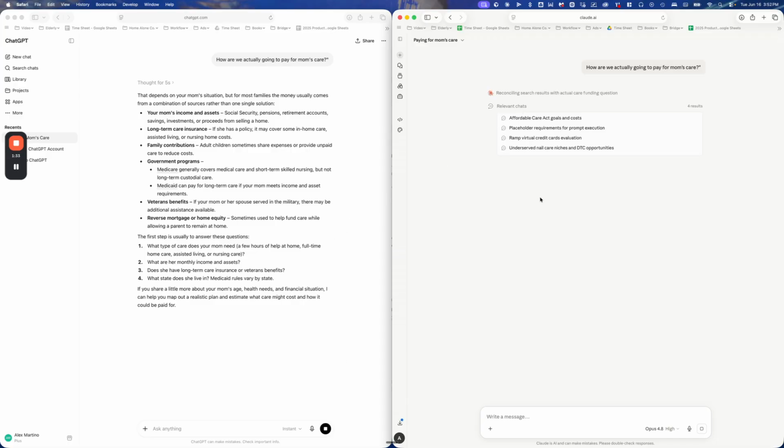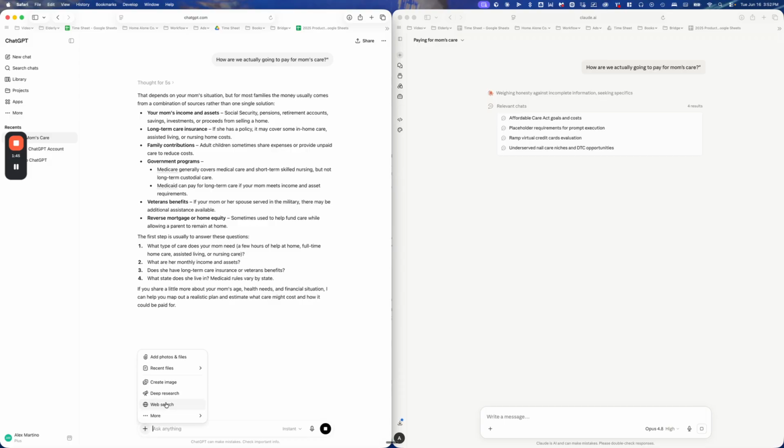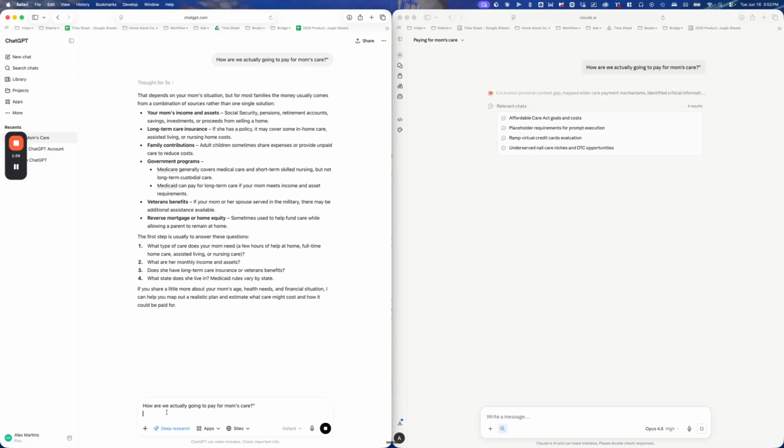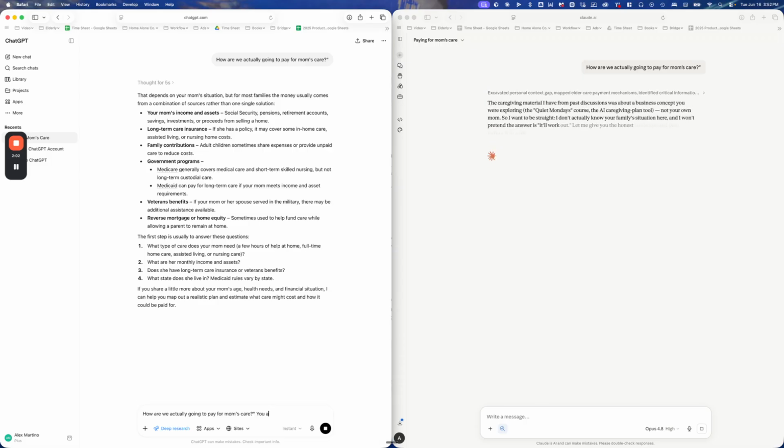But what you can do in both Claude AI and ChatGPT is have it create a very, very comprehensive document for you. On ChatGPT, you go here and click on deep research, and same thing here. You click on research on Claude AI, but it's the same concept. And here I'll say, how are we actually going to pay for mom's care? You are an expert in asset planning and elderly care, and whatever else you want to state.